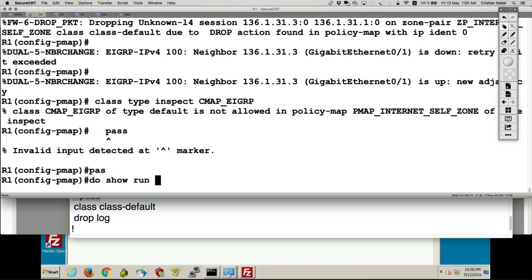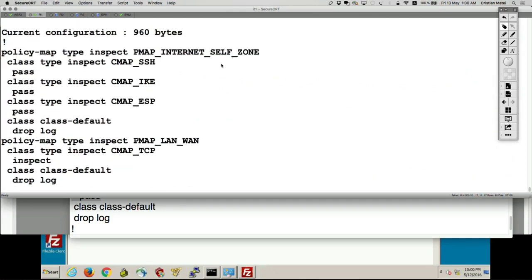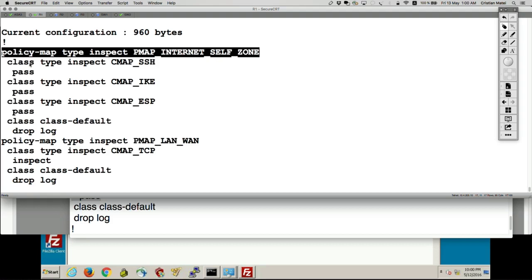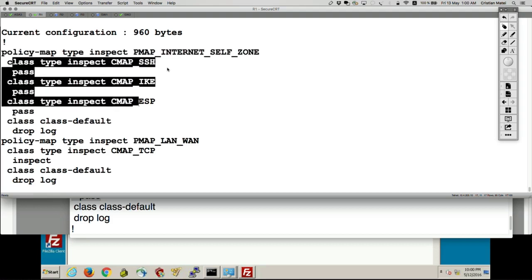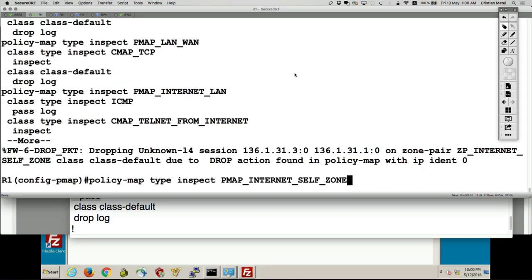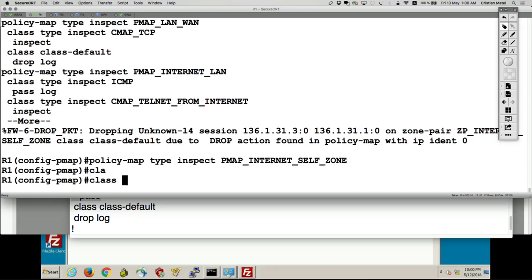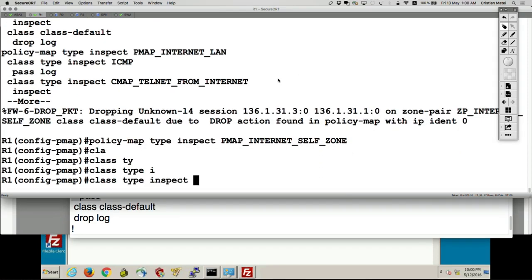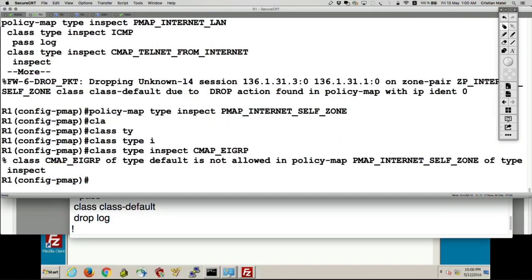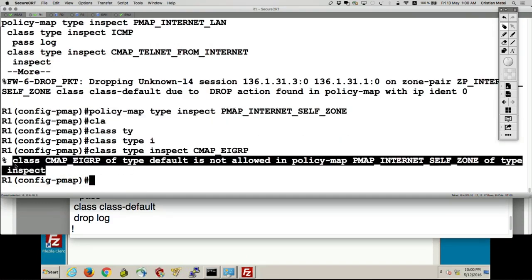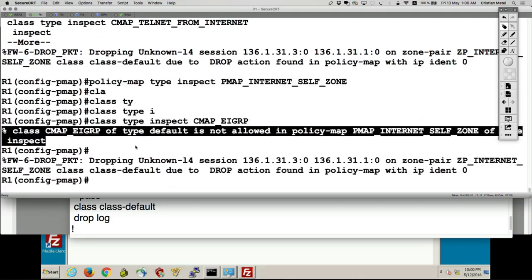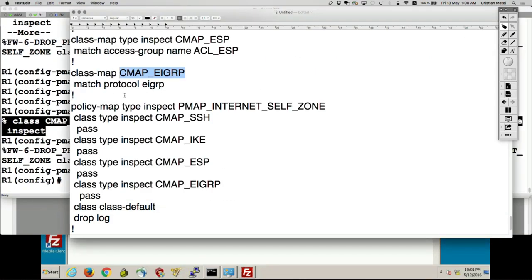Do show run policy map. Let's see why it didn't work. So self zone and pass. And let's say class map type inspect. It may not be supported, match protocol EIGRP. Yes, let's do so. It does support this, but not for the self zone.